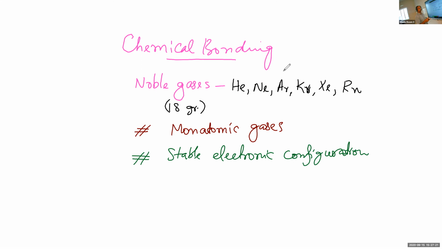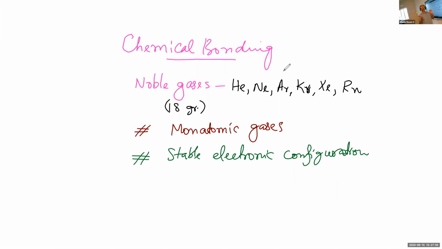See, in the beginning, I told you, during chemical reaction, there is a change in the electronic configuration of the atoms. But in the case of the noble gases, the atoms have very stable electronic configuration. Or the electronic configurations of these atoms, the noble gas atoms, cannot be changed easily. They're very stable.